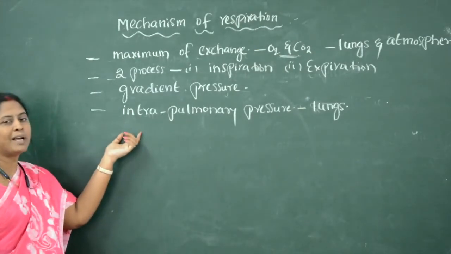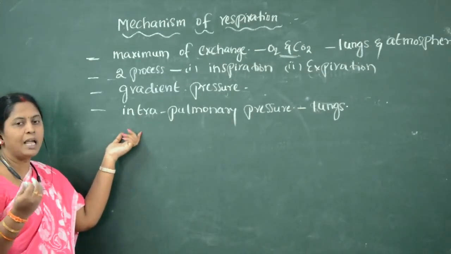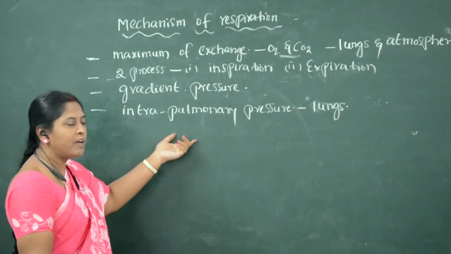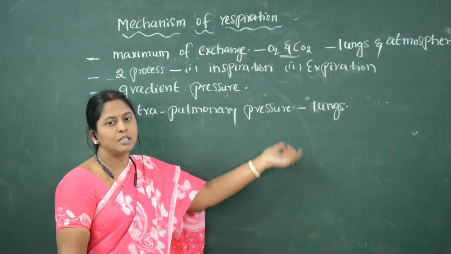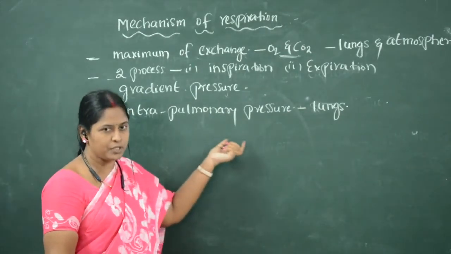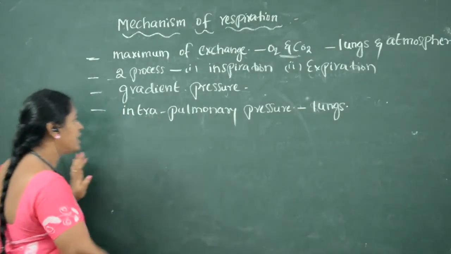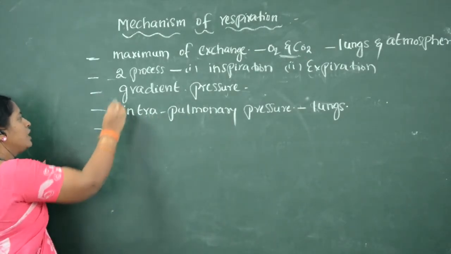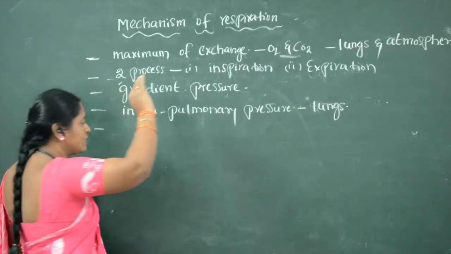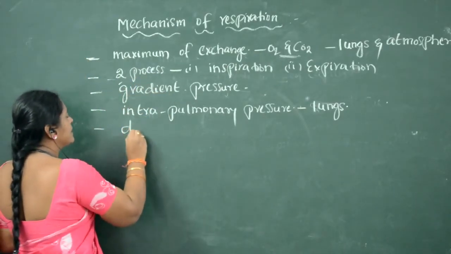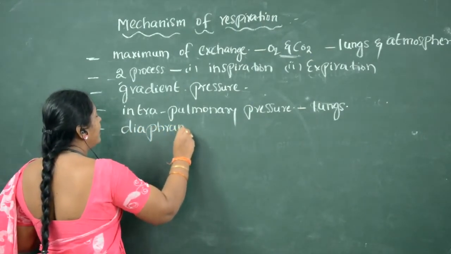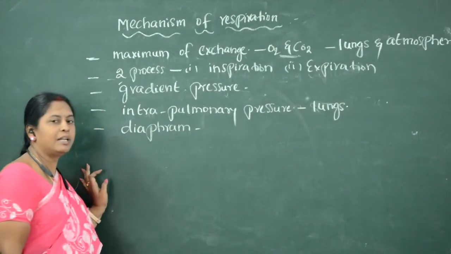There are some muscles which help to create the intrapulmonary pressure in the lungs. What are the muscles which create the intrapulmonary pressure, or gradient pressure? The first part is the diaphragm. So what is the diaphragm?